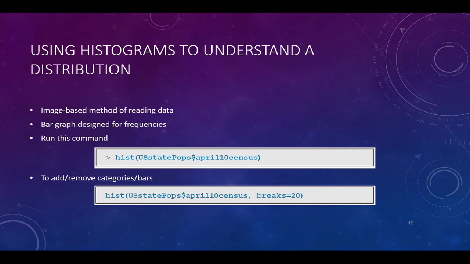So the command in R to show a histogram is just hist, and then you send it the list. So in the census example, we can send it a column from that data frame. In this example that we're going to look at, we are going to send it April 10 census, and then we're going to show also how to break it up into more categories or reduce the number of categories by using the keyword breaks.